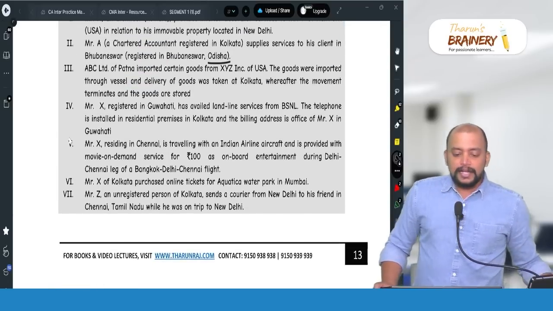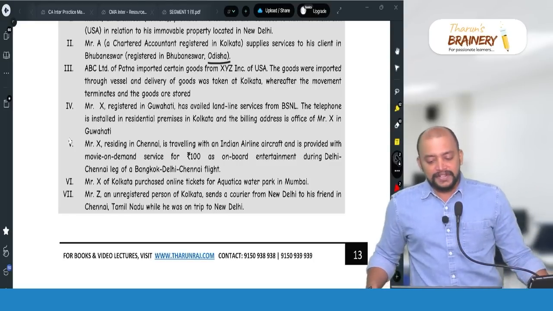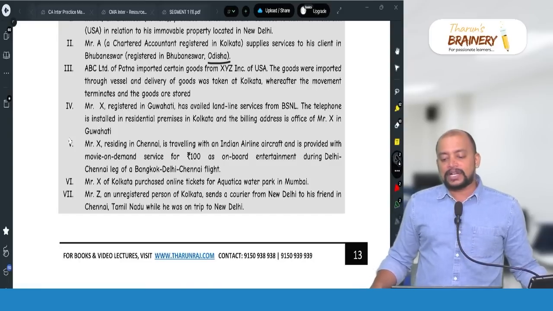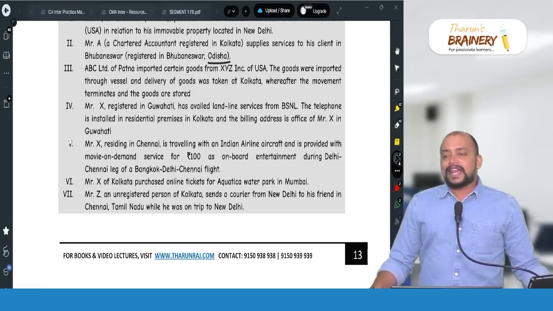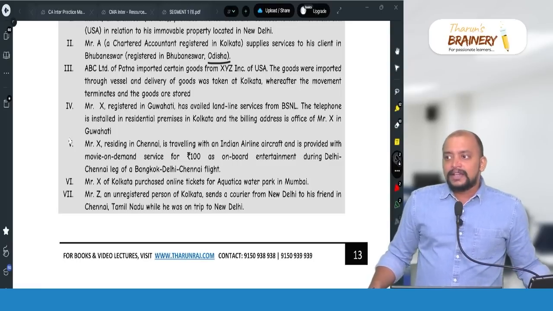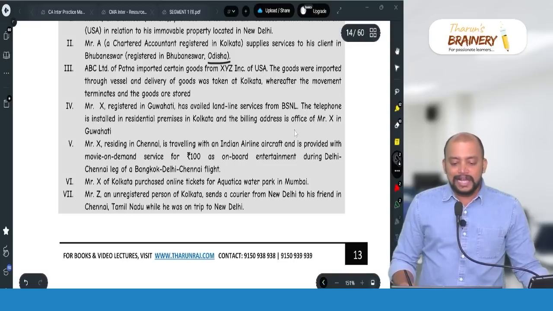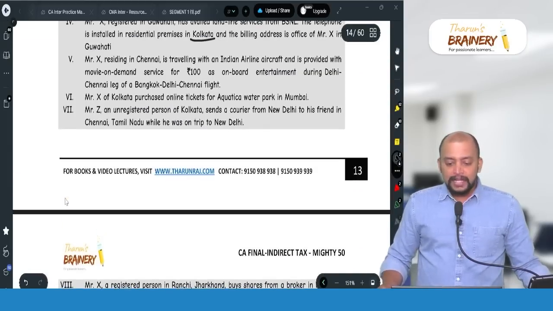Next, number 4, Mr. X registered in Guwahati has availed landline services from BSNL. The telephone is installed in the residential premise in Kolkata and the billing address is office of Mr. X in Guwahati. So now in case of landline services, section 12, location where it is installed. So it is installed in Kolkata, that only is taken, we will not take billing address and all. So Kolkata will be taken as the place of supply.